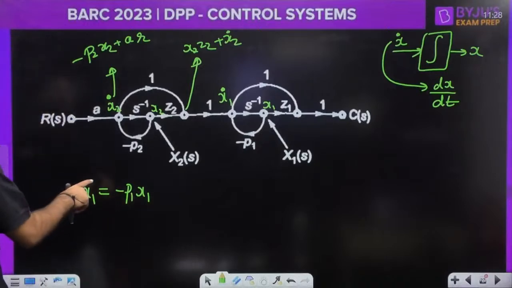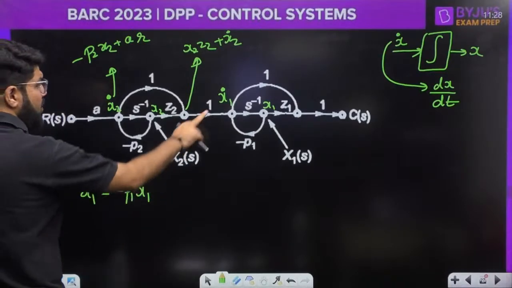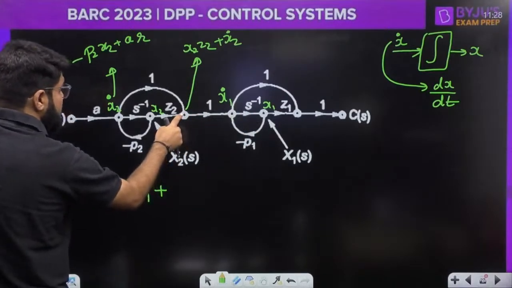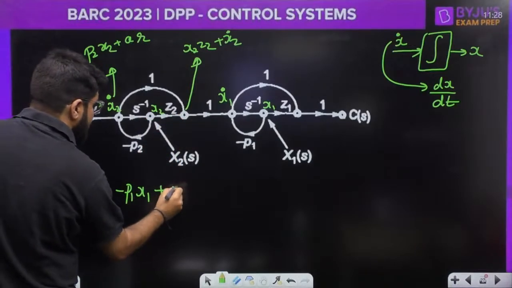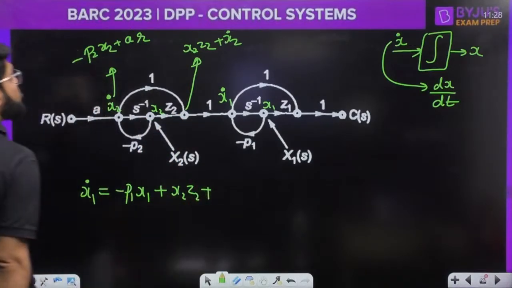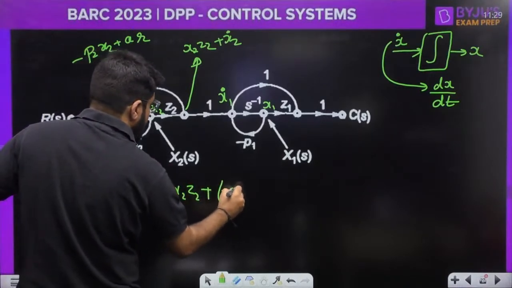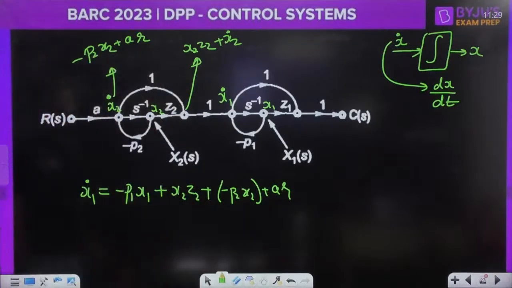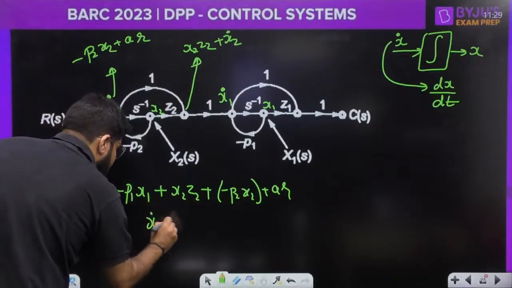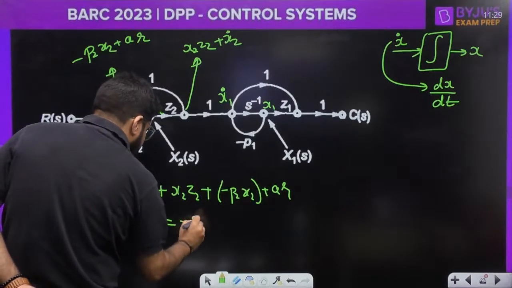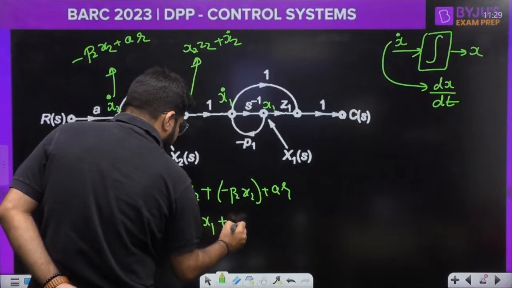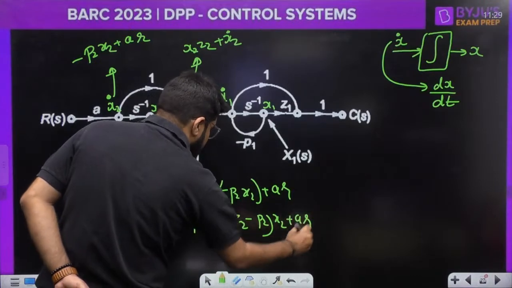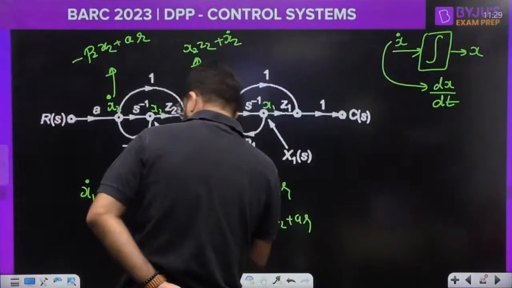So what is x1 dot? x1 dot is equal to minus p1 x1 plus 1 into this node, and this node is x2 z2 plus x2 dot, which is minus p2 x2 plus a into r. Rearranging it, x1 dot is minus p1 x1, and taking x2 common, z2 minus p2 multiplied by x2, plus a r. Let me rewrite this equation here once again.